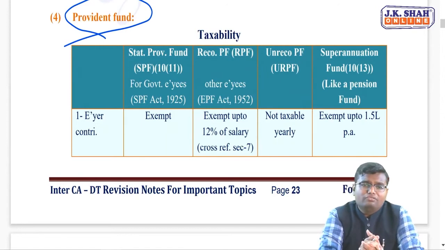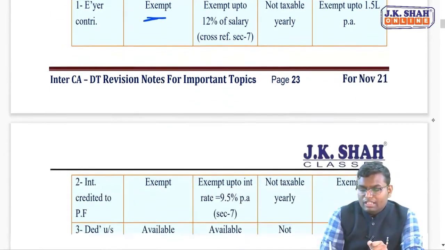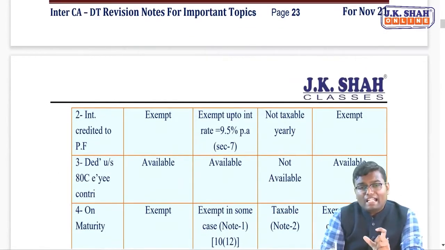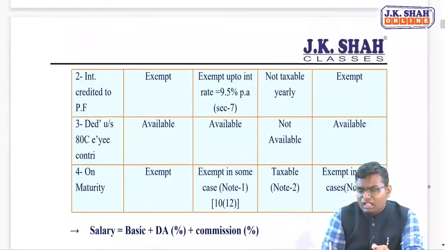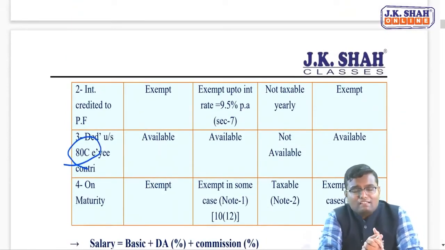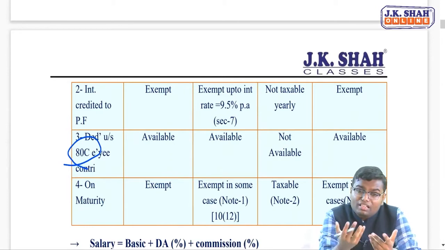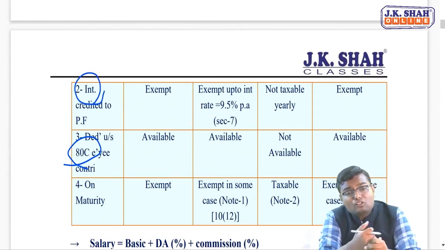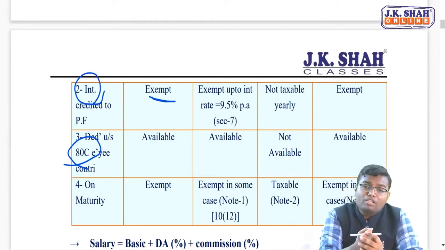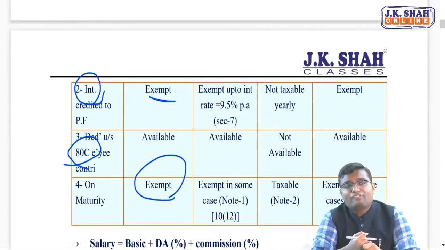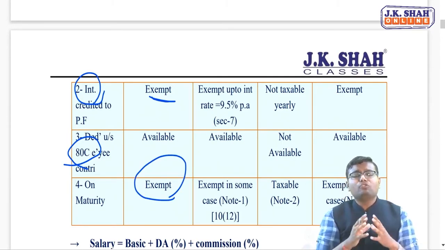Now the very first provident fund, statutory provident fund, can I say it is for government employees? But obviously you can understand lower taxability. If the employer is contributing in their account, it will be totally exempt for them. If the employee is contributing in provident fund, for that investment, they will get deduction under section 80C. Remember, this deduction you are getting after gross total income, not from salary income. Per year, whatever interest is credited to this provident fund is also completely exempt. And on maturity, whatever total provident fund they are getting, that entire amount will also be exempt.